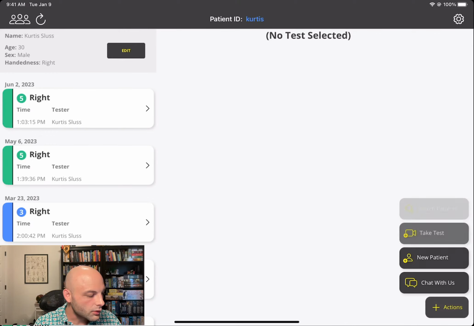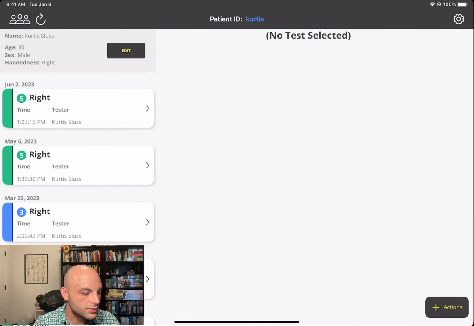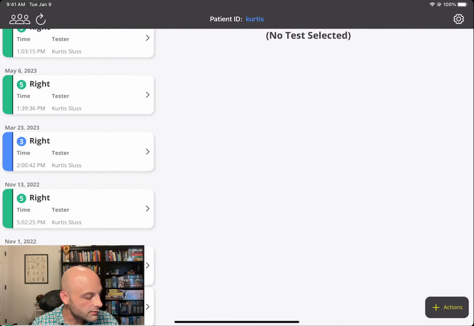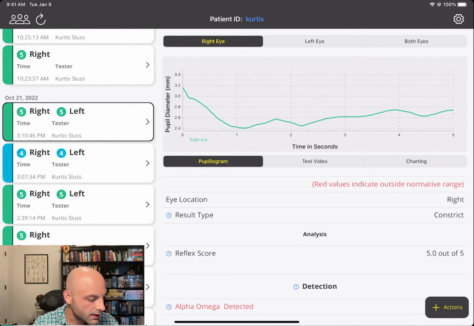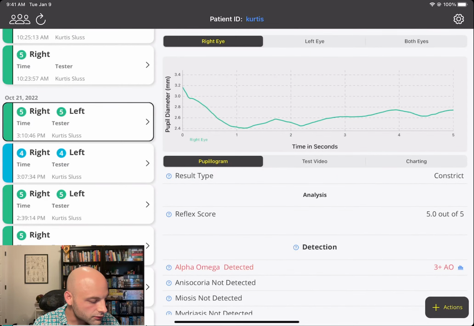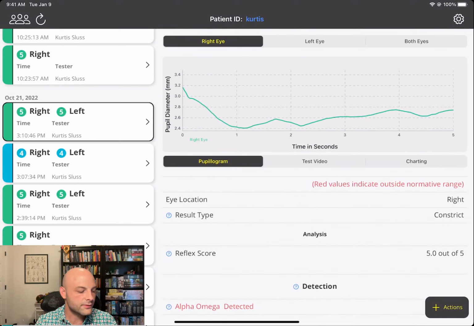Let's see. So for just demonstration purposes, let's go ahead and look at some data for a patient. So this is data of myself, and we can jump into, let's just say, this test that was done back in October for 2 different eyes. A lot of our users are actually utilizing this for alpha omega detection, which we'll get into in a moment. So the intent behind this particular test was to actually get that to trip, which I'll explain more in a little bit. The data that you're presented with on the results screen is of the pupilogram.